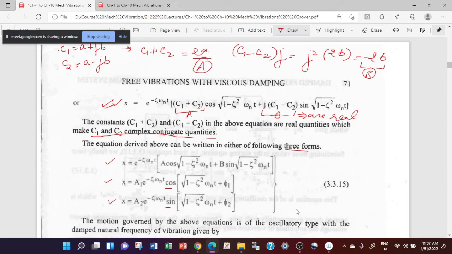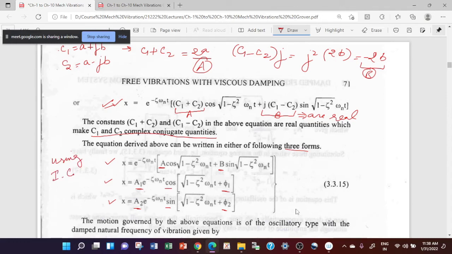In all three forms, you will find two unknown coefficients. In the first case, it is A and B. In the second case, A1 and phi 1. In the third case, A2 and phi 2. And these three constants need to be evaluated by using initial conditions.